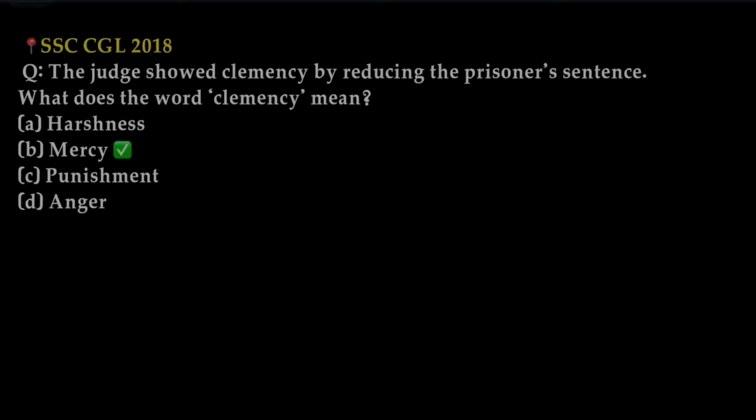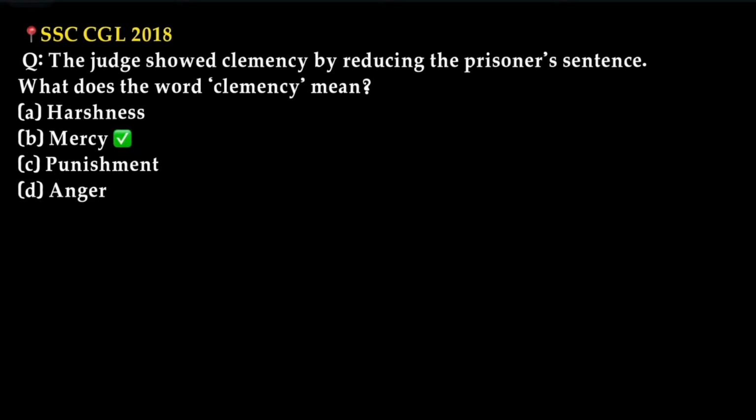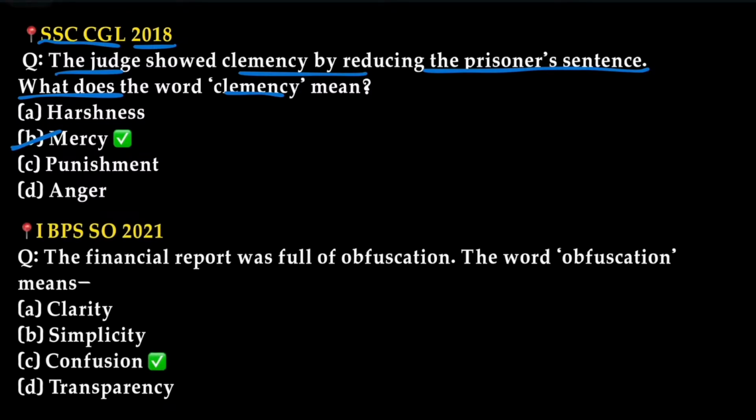Now let us see some of the previously asked questions related to today's class. In SSC CGL 2018, the judge showed clemency by reducing the prisoner's sentence. What does the word clemency mean? As discussed in the vocabulary part, clemency means showing mercy. In IBPS SO 2021, the financial report was full of obfuscation. Obfuscation, as discussed, means uncertainty, confusion. So option C is the right one.